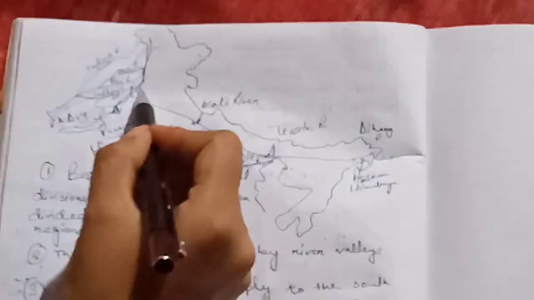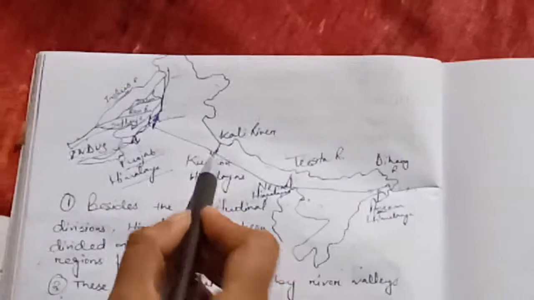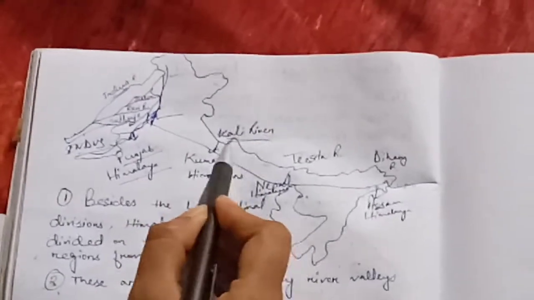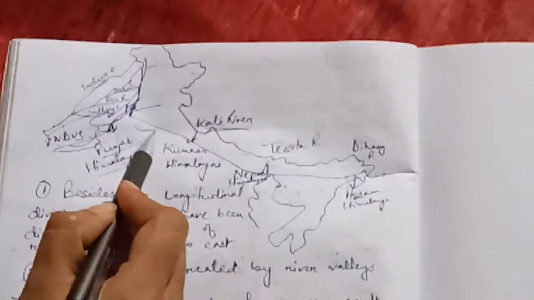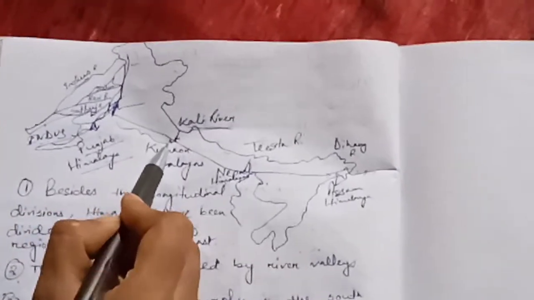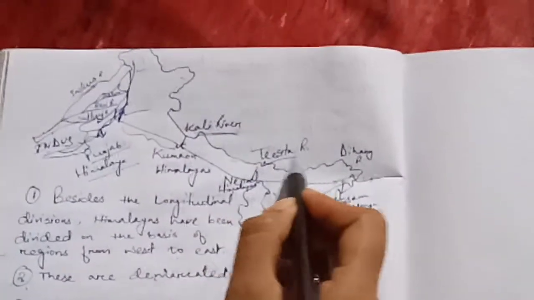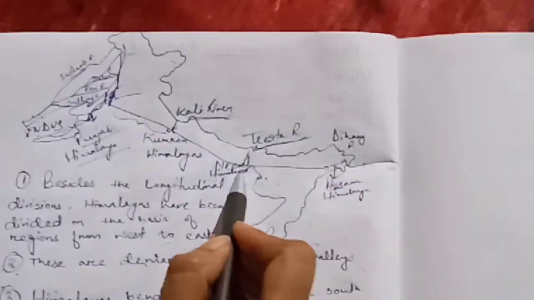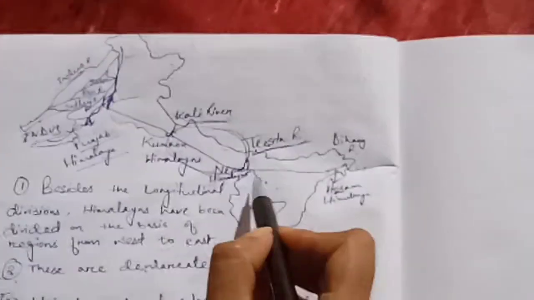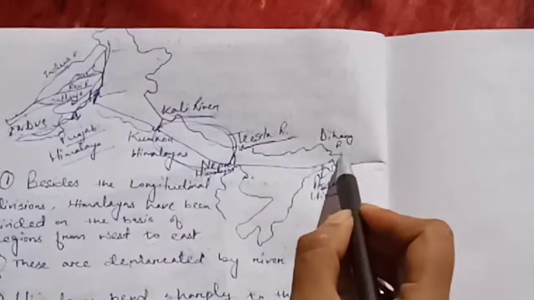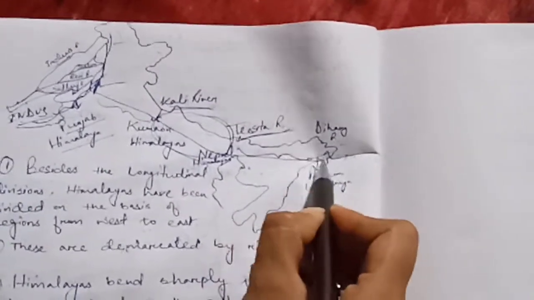Then from the Satluj river to the Kali river, this is Kali river, you can see I guess. So from Satluj till Kali river, this area is known as Kumaon Himalaya. Then from Kali river to the Tista river, this is Tista river, it is known as Nepal Himalaya. This area is Nepal Himalaya. And from Tista river to Dihang river in Arunachal Pradesh, this part is known as Assam Himalaya.